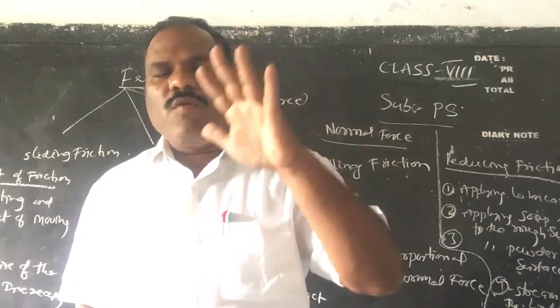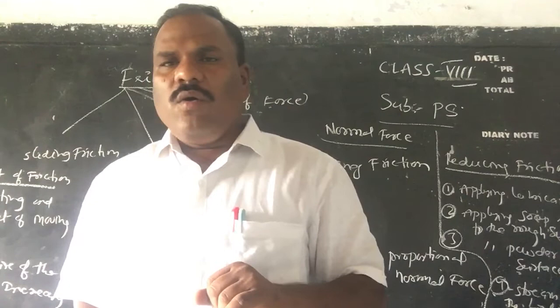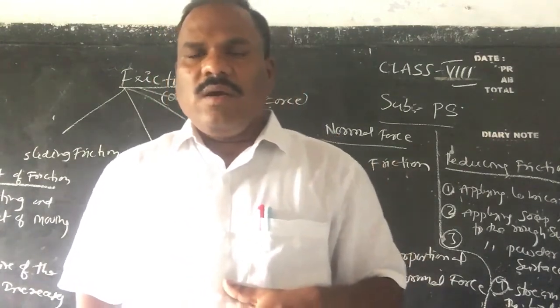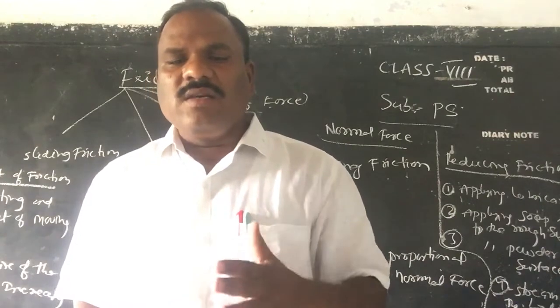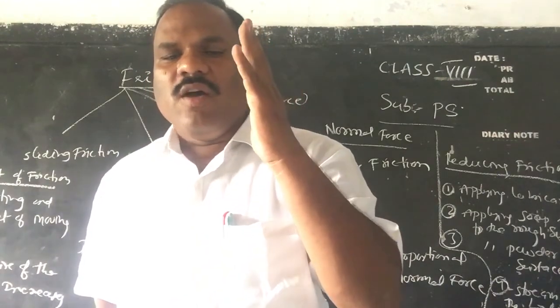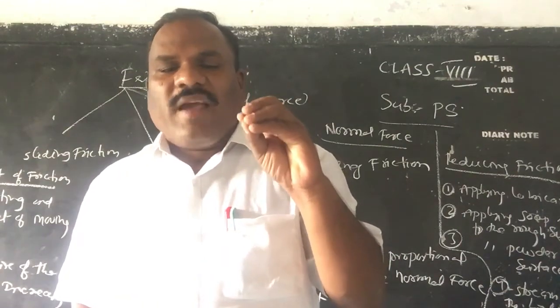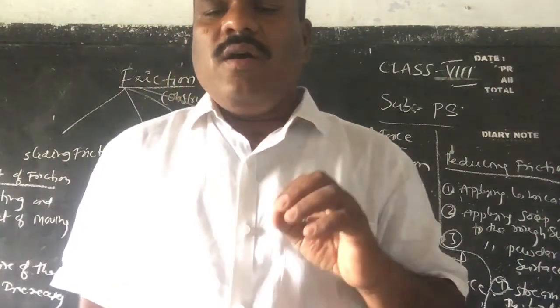Number two, the temperature of the surface increases. Number three, the applied effort is wasted. So these three are the major evil effects of friction, children.